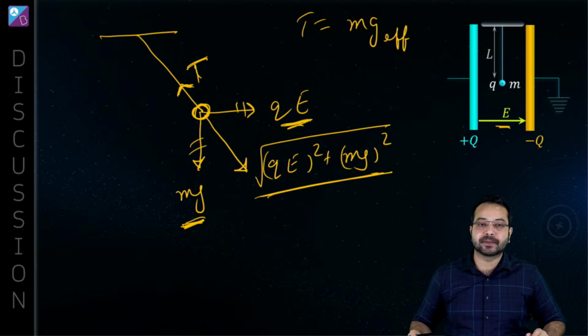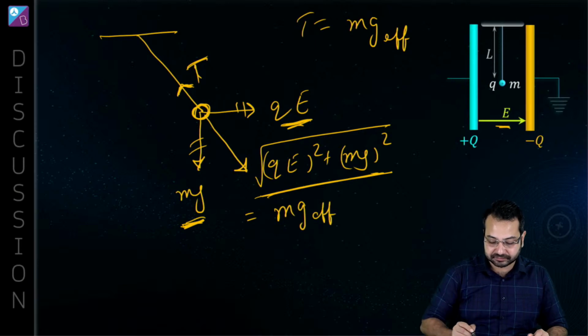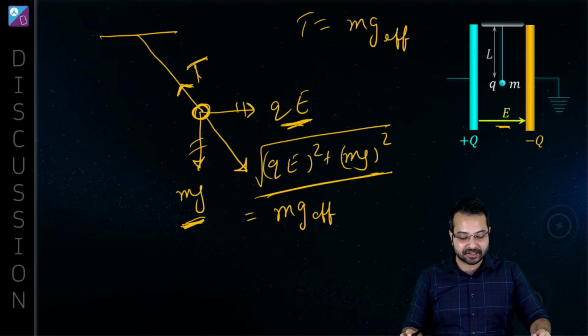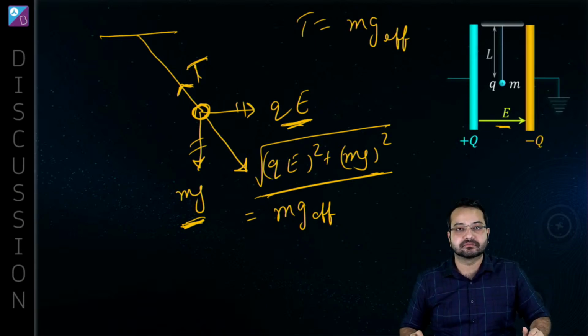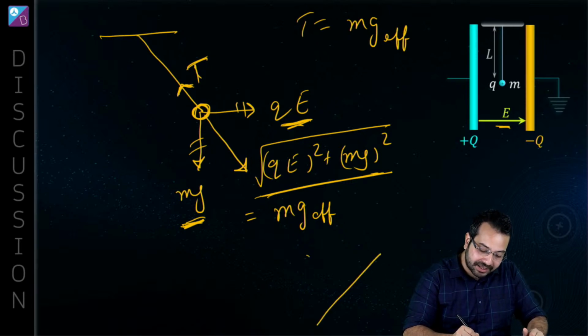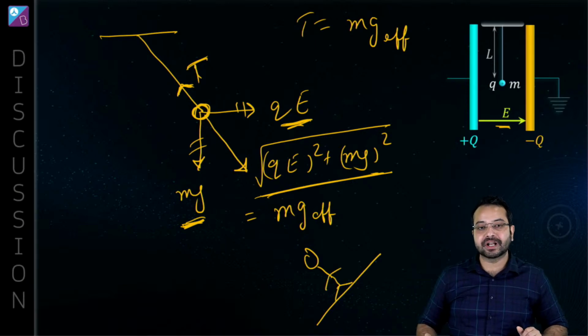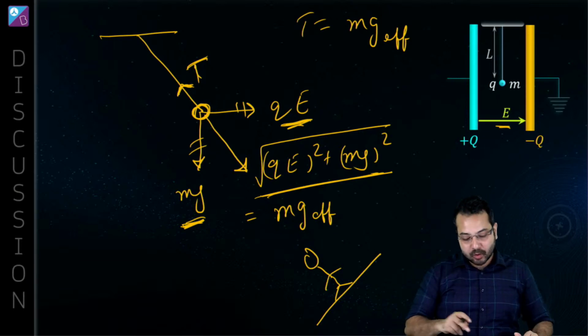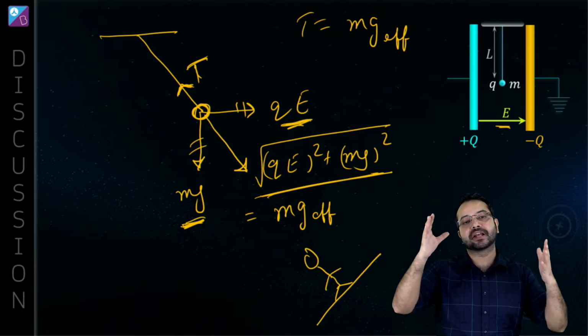So the situation is something like this. We can say this is equal to m into g effective. Now what I want you to imagine is that our world has become inclined, and you are going to be like this. The world has just inclined, where the direction of gravity and the magnitude of gravity has changed.